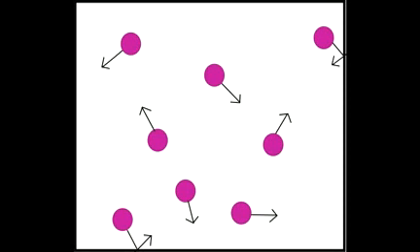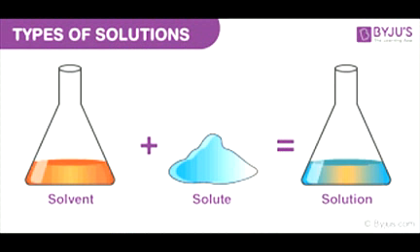Next we will see water solutions. Now, if you take a glass of water, and add a teaspoon of sugar to it, and go on stirring, ultimately you will find that all the sugar disappears.